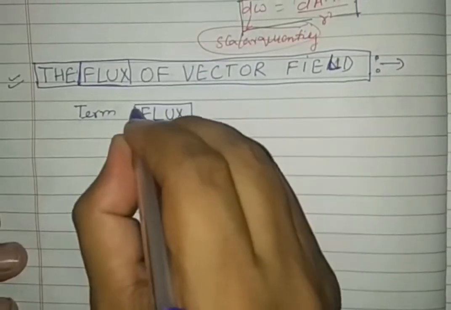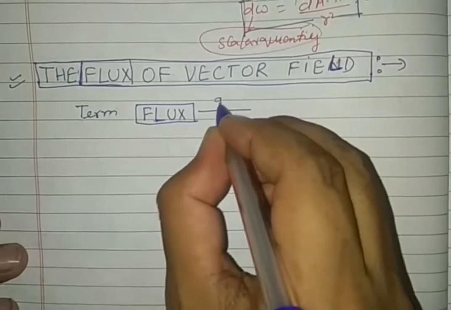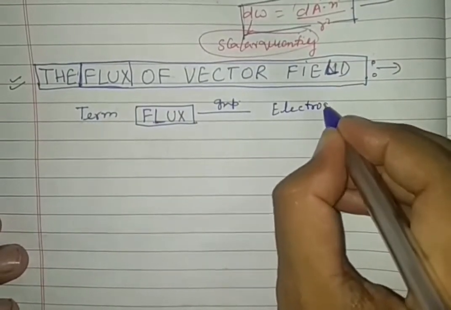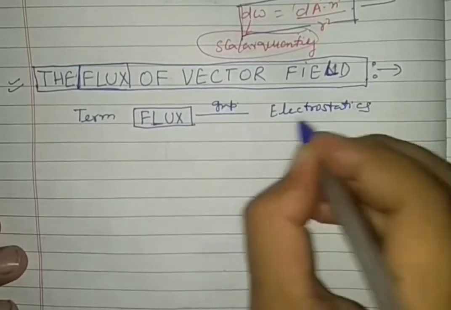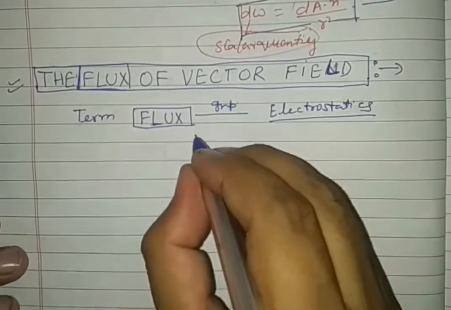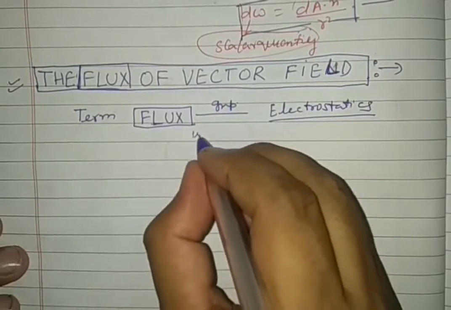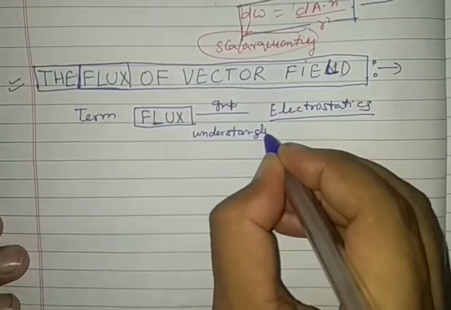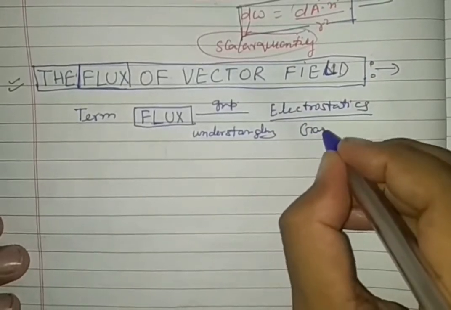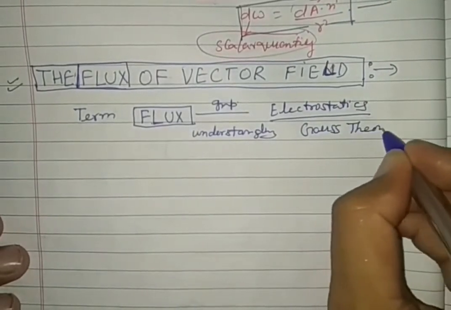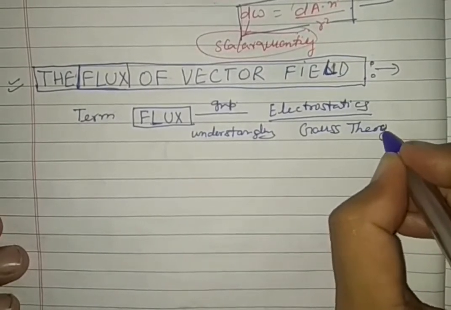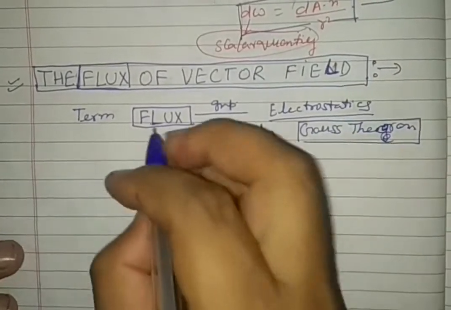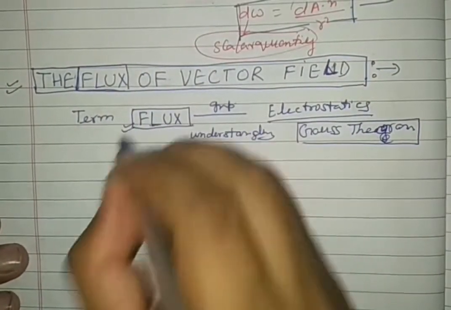This term flux has a great importance in electrostatics, while we are defining and understanding Gauss theorem and its application, the importance of flux is much more.